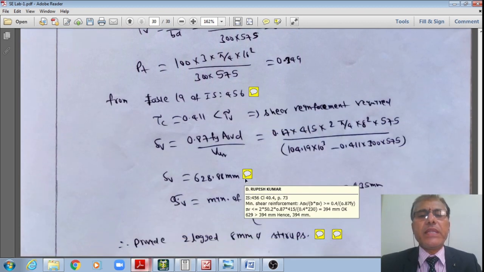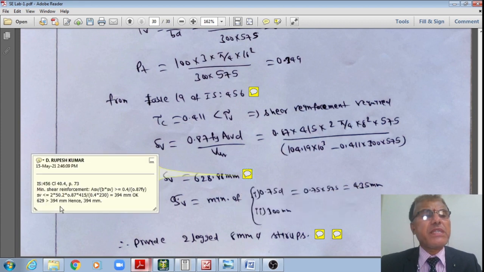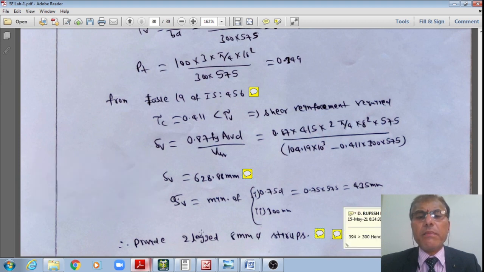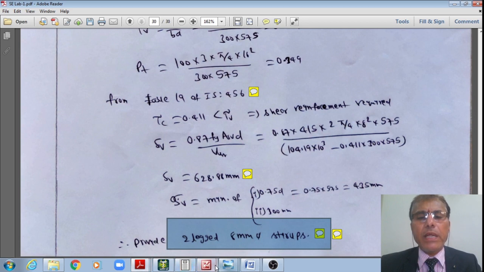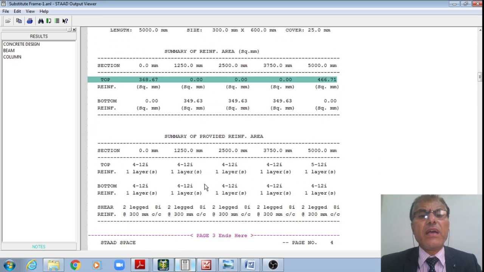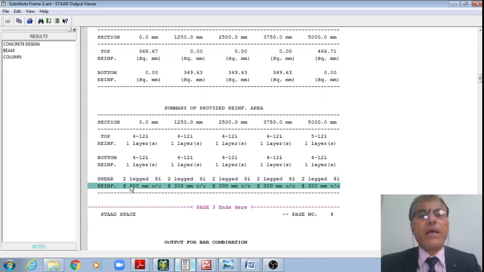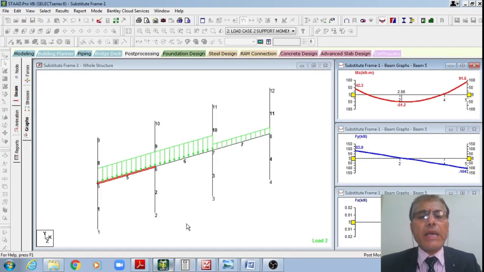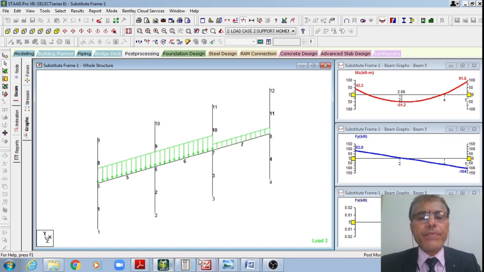Even we have seen the spacing of the stirrups. We have finally provided 8 mm dia stirrups at a spacing of 300 mm manually. Even from STAAD I am getting the same. Now you can see, therefore provide two-legged 8 mm dia stirrups at a spacing of 300 mm. There is no change. If you do the modeling perfectly, students, there shall not be any error in your designs.